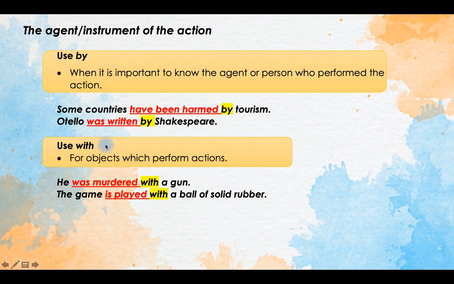For objects, so not people, but for objects which perform actions, yeah, for instruments, we call them instruments, we use with. He was murdered with a gun. So a gun is not a person, it's an instrument. That's why we use with here. The game is played with a ball of solid rubber. Again, a ball, that's an instrument, not an agent. So use with in such cases.